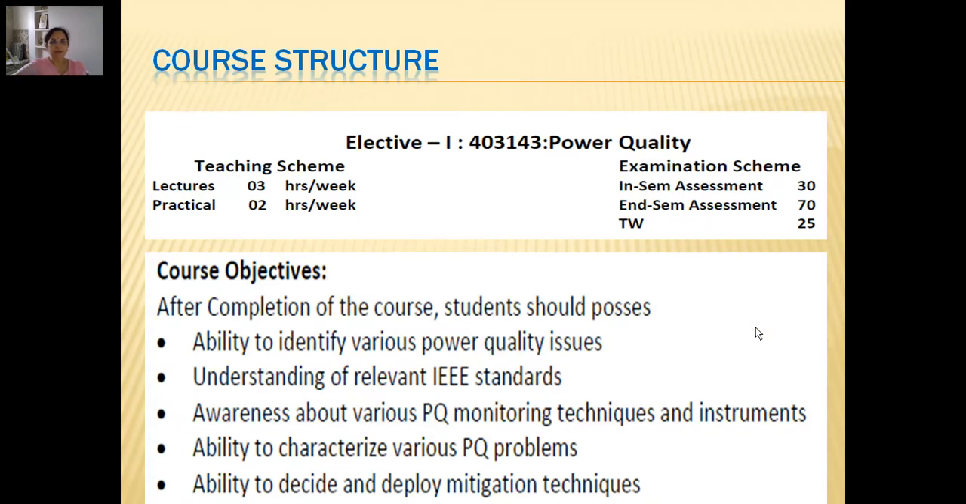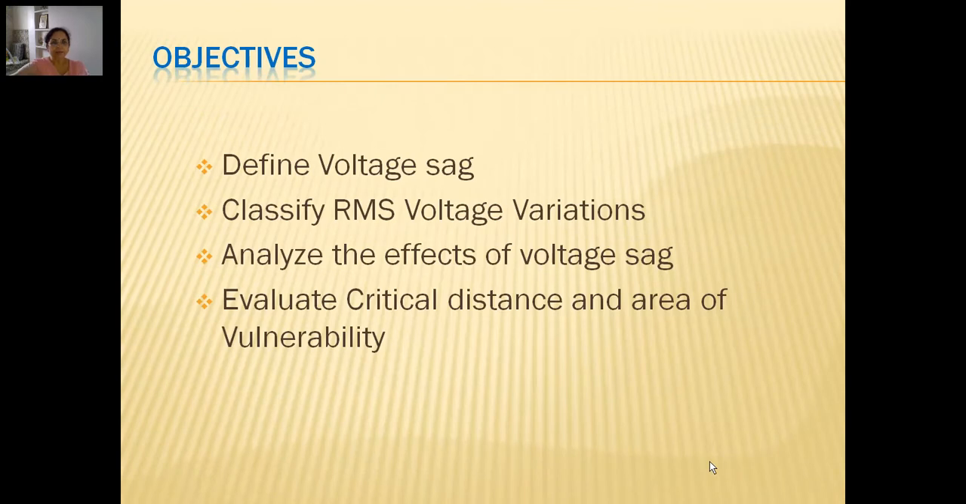This is the course structure for the elective Power Quality in the 7th semester of the final year Electrical Engineering graduation course. These are the course objectives prescribed by the university syllabus. Today we are talking about defining voltage sag, classifying RMS voltage variations, analyzing the effects of voltage sag, and evaluating critical distance and area of vulnerability.